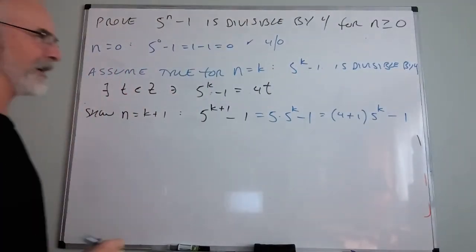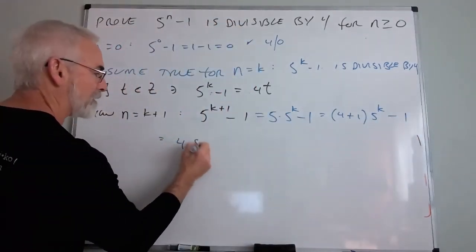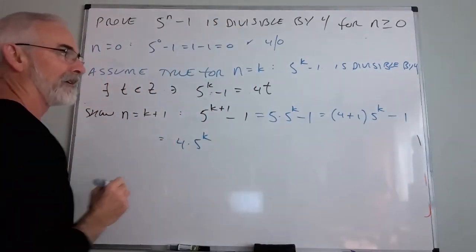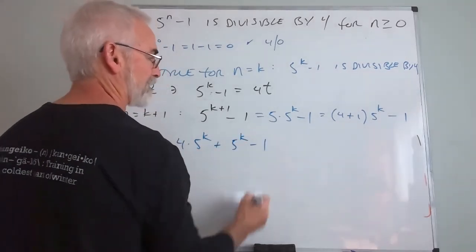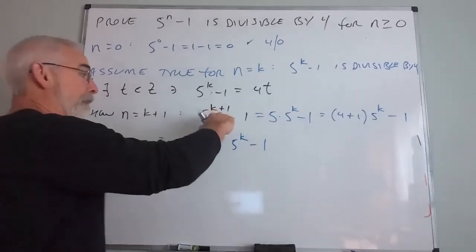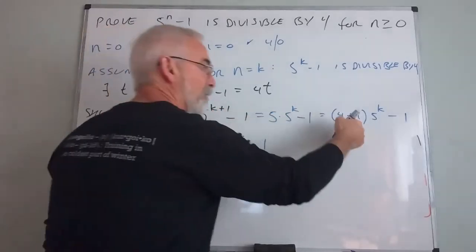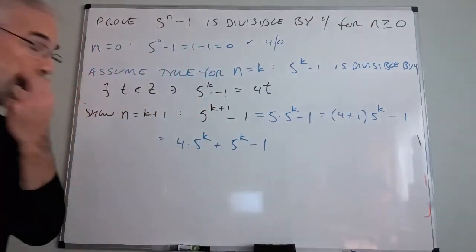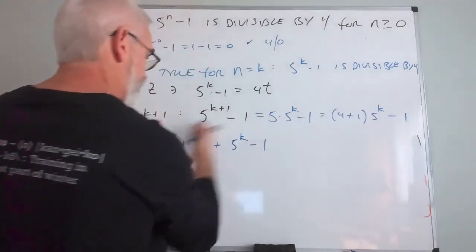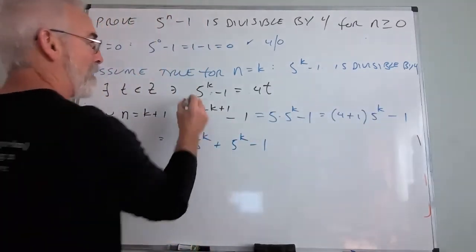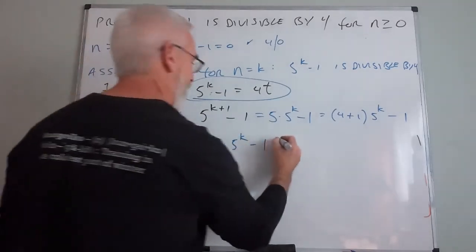Why would I do such a crazy thing? Because if I distribute, I'm going to have 4 times 5^k plus 1 times 5^k minus 1. Absolutely, this is equal to this. This has nothing to do with any assumption, and this is equal to this, and this is equal to this. That has nothing to do with my induction hypothesis. I'm just using simple algebra on exponents. Why is that important? Because now I can use my induction hypothesis right here.